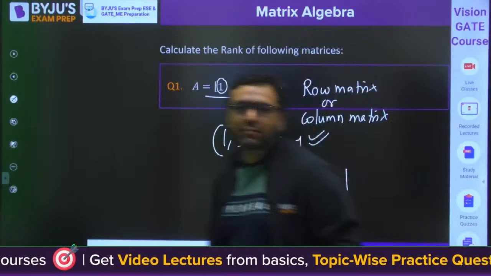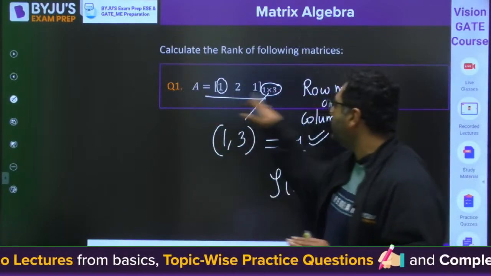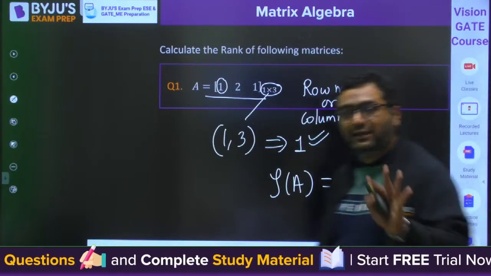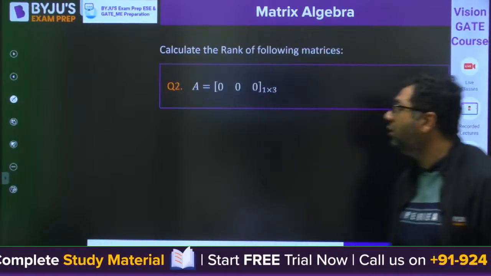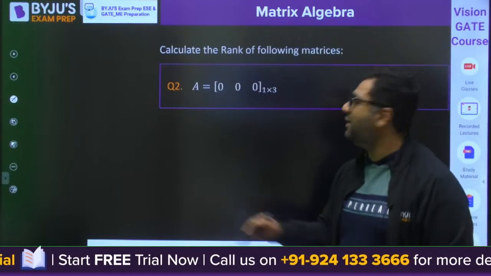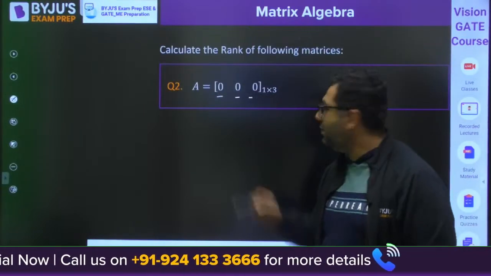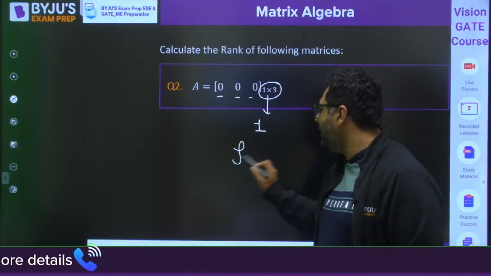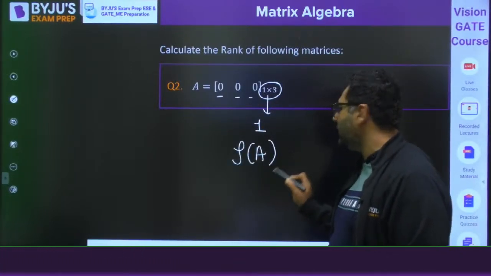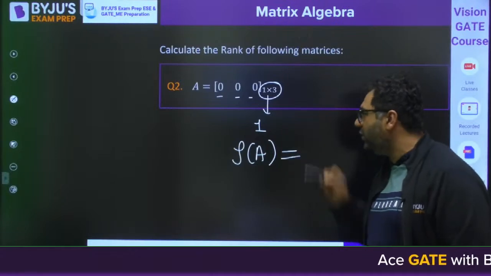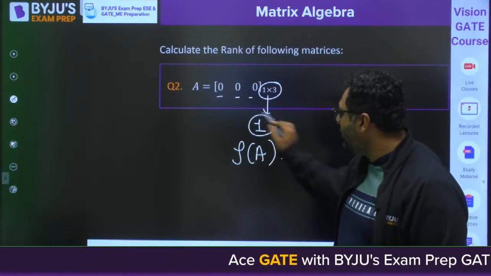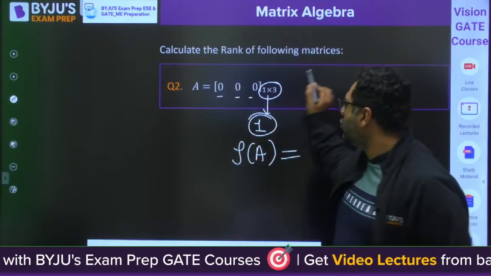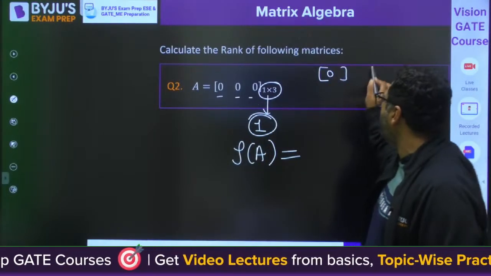I would like to say, my dear, the rank of a row matrix, whenever we are talking about it, would be either 1 or 0. When can it be 0? Because my dear, you can also have this matrix where all the elements are 0. Then you know the minimum of 1 and 3 is still 1. So when you find the rank of the matrix, once again you will say that 1 is the maximum value of the order of a square submatrix. So if you take any of the elements, they are all 0.